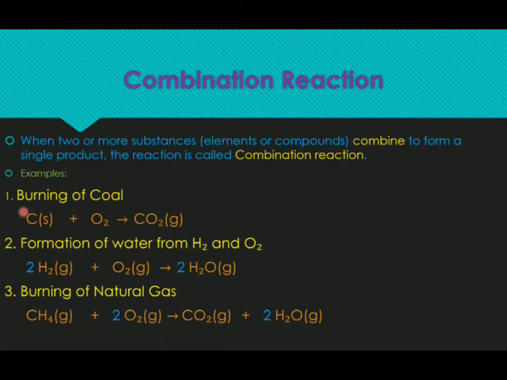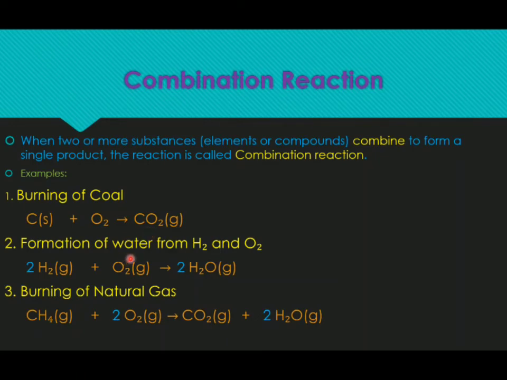The examples are burning of coal. Coal is a form of carbon. Whenever you see burning in a chemical reaction, you should write O2 in the chemical equation. So carbon plus O2 gives you CO2, which is a gas. Coal is in a solid form, right? We all know coal. When carbon burns, it gives carbon dioxide. We can see the black fumes coming out when the coal is burnt. So this is an example for a combination reaction.